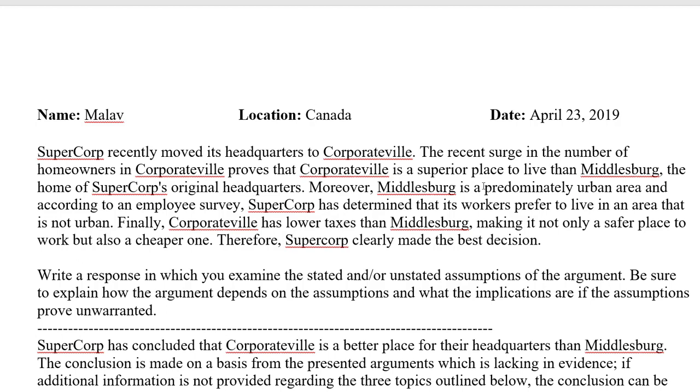Moreover, Middlesburg is a predominantly urban area, and according to an employee survey, so there's another assumption that this survey is accurate, Supercorp has determined that its workers prefer to live in an area that is not urban. Again, they're assuming that this survey is accurate. Finally, Corporateville has lower taxes than Middlesburg, making it not only a safer place to work, but also a cheaper one. Lower taxes doesn't mean cheaper or a safer place to work. I'm not even sure what that means, but that's obviously an assumption. And then finally, the conclusion, that Supercorp clearly has made the best decision.